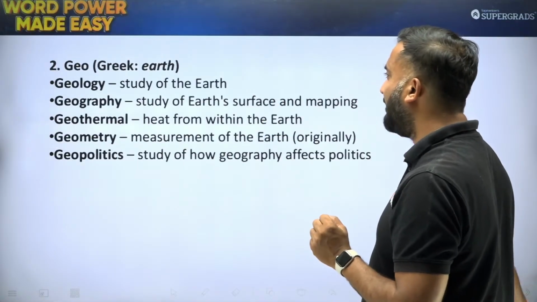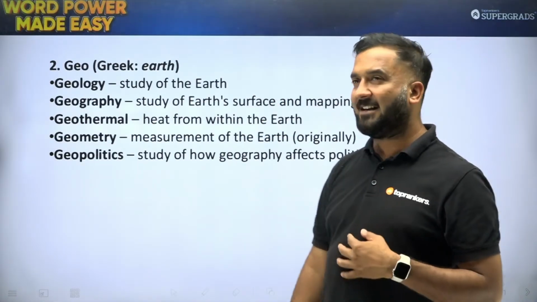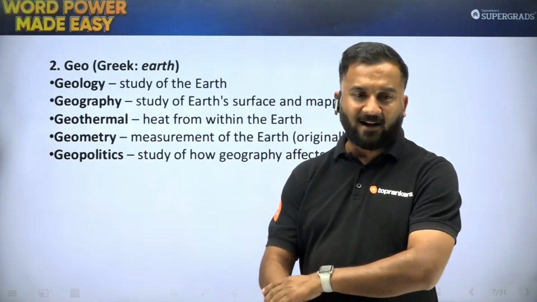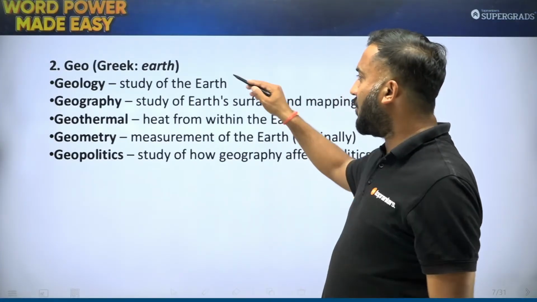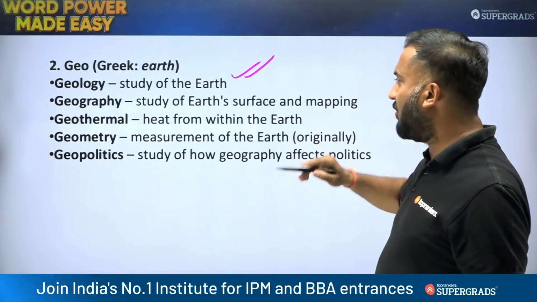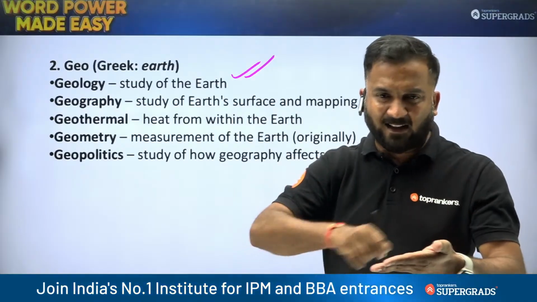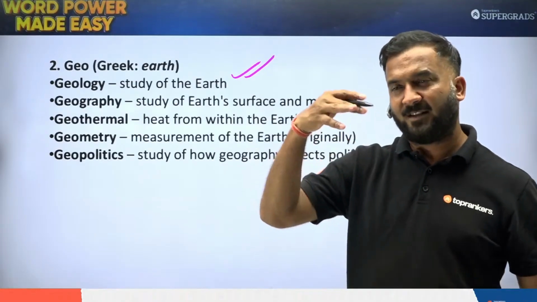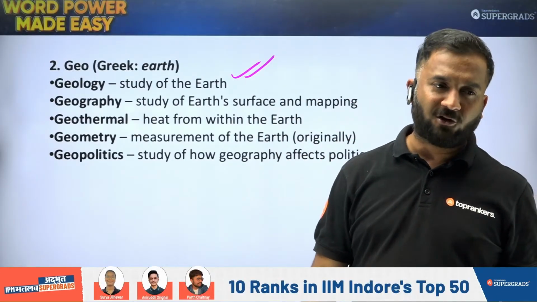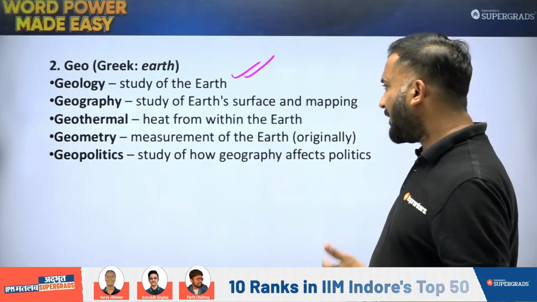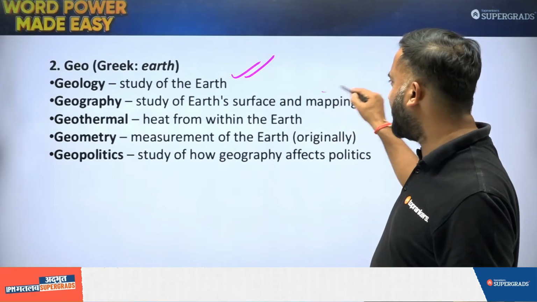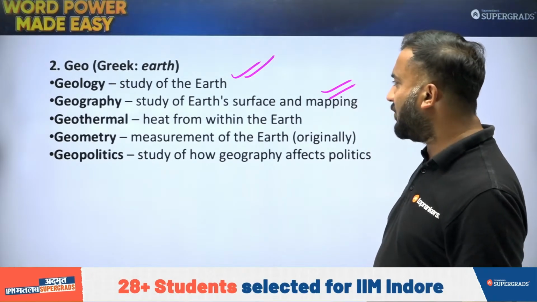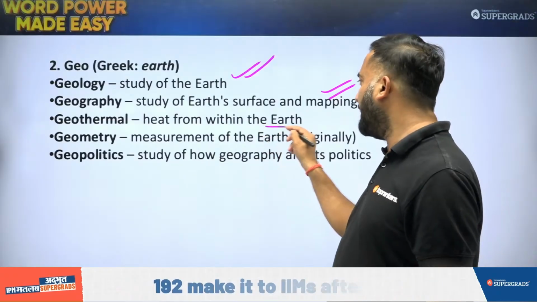Next up, we have geo. So as I said, geo is for earth or land. The words that we have are geology, that is study of earth. Geography, graphing करना. Graphy is writing. हमने कल सेशन में एक वर्ड पढ़ा था, that is graphologist. So that is geography, study of earth's surface and mapping. Geothermal, heat from within the earth.